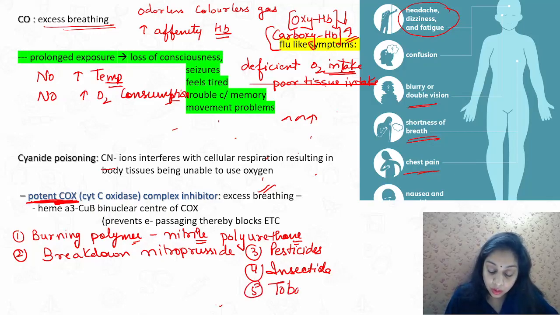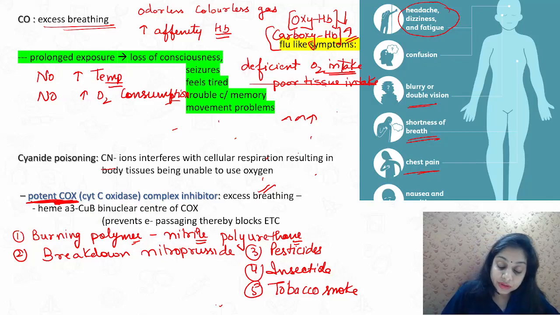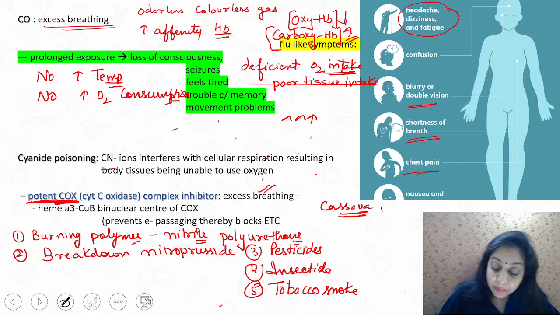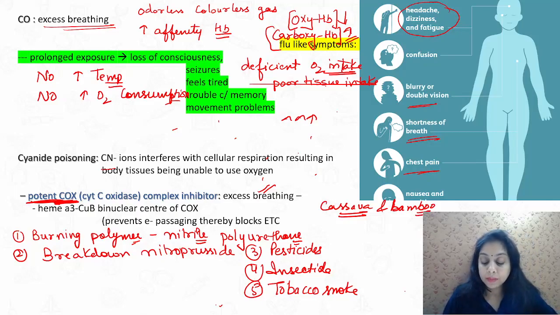Tobacco smoke also causes cyanide poisoning, right. Smoke from buildings and building fires, whenever something is burning, that also can cause cyanide poisoning. And the cassava fruits, many a time I have seen this in the back exams. Cassava and bamboo shoots also cause cyanide poisoning. And another thing is many seeds and kernels of, like say, almonds, orange, apricots, apples, bitter in taste, they have cyanide in them, right?